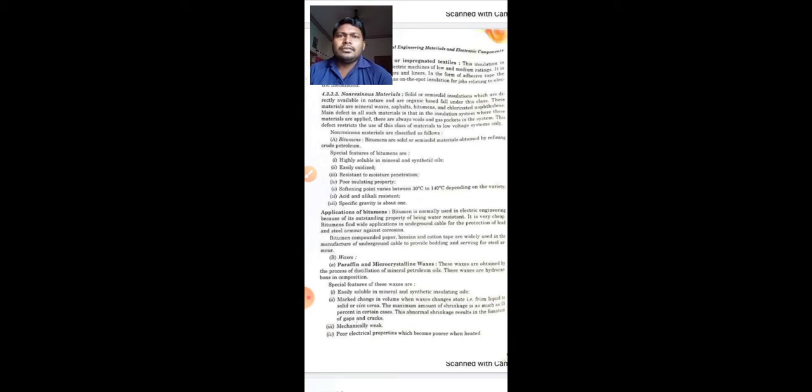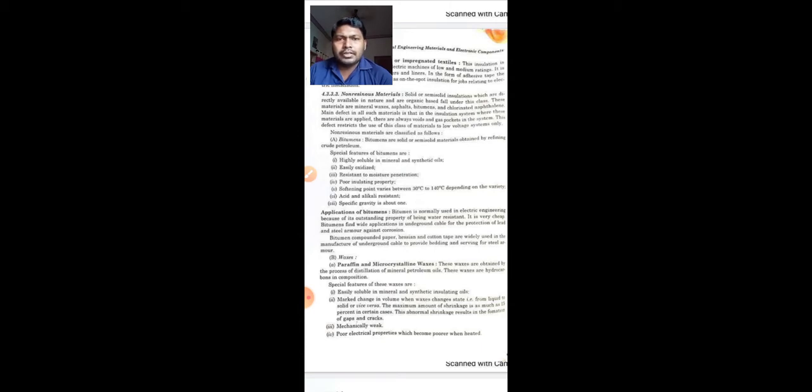So if this is an insulating material, then it has to have a very good water resistant property. Due to this property only, it has much wider application in this field.